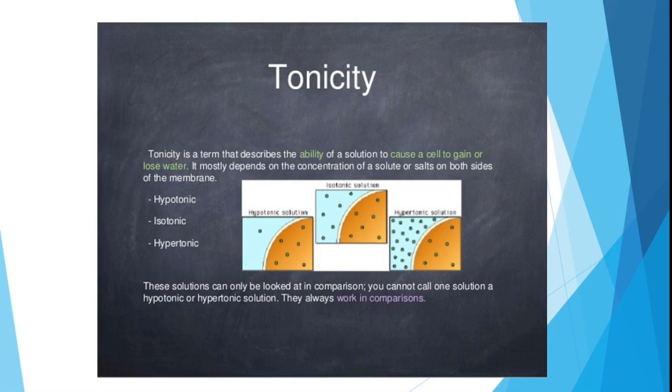A solution is made up of solute and solvent. So here, tonicity depends on the concentration of solute or salt on both sides of the membrane. Now there are three types of tonicity: hypotonic, isotonic and hypertonic. When you see the solutions, you cannot call one solution hypotonic or the other hypertonic by itself. There always has to be a comparison on the basis of the concentration of solute present there.